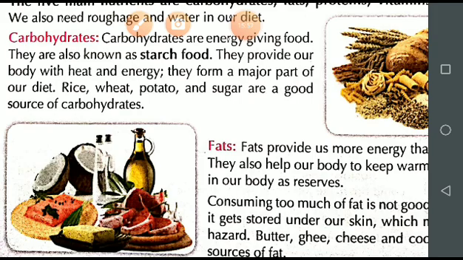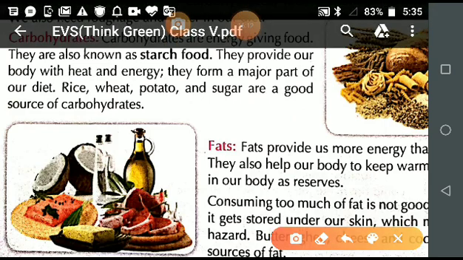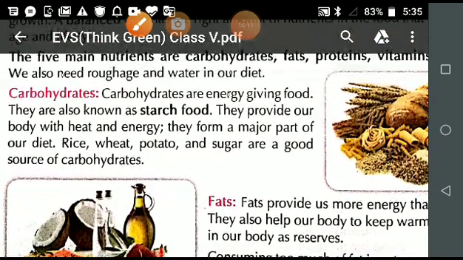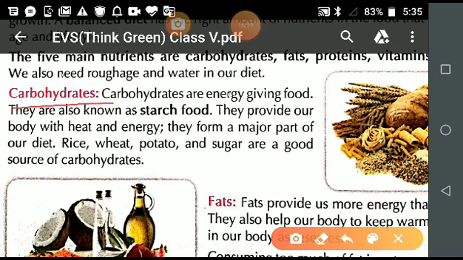So student, there are 5 main nutrients which are required by our body. Carbohydrates, fats. What are these? These are energy giving food.